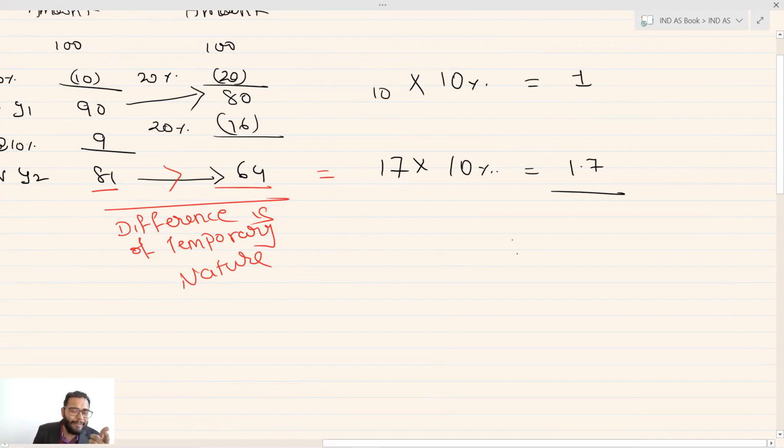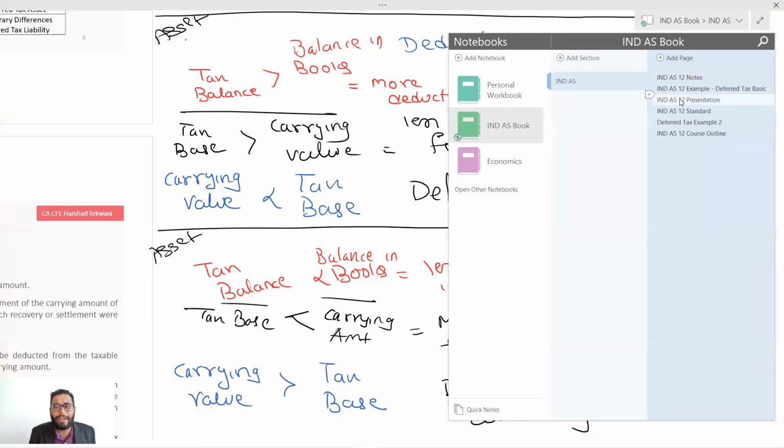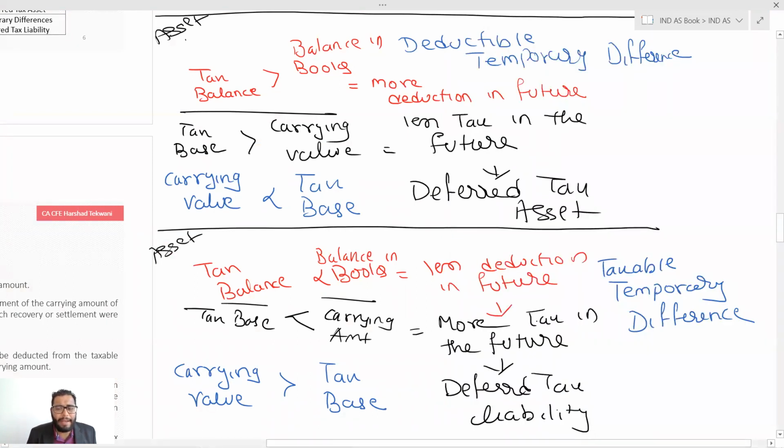Remember, guys, when carrying value is more than tax base, it becomes a deferred tax liability, a taxable temporary difference. You already took the deduction in the present; in future you will get less deduction, more income, more income tax, and that's a deferred tax liability.